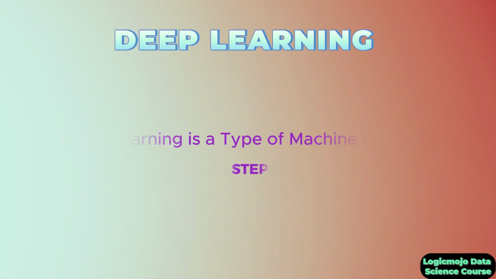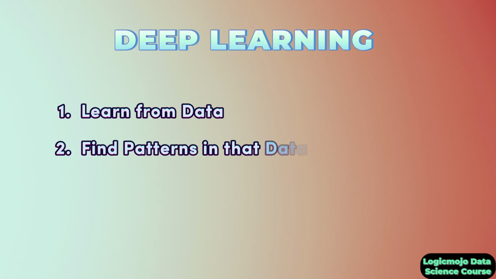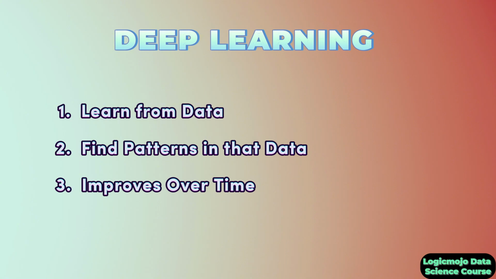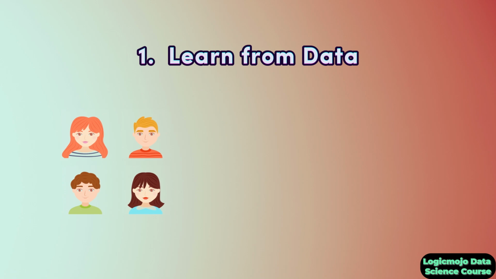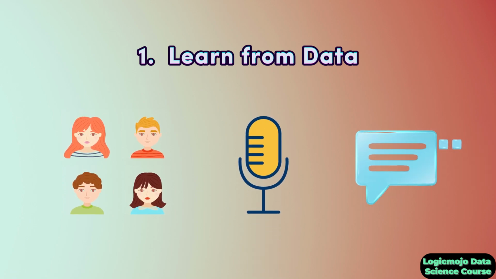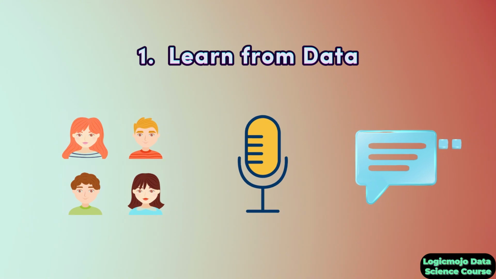What are those steps? The first is learn from data. This is step one. The second step is find patterns in that data. And the third step is improve over time. So let's take an example. Let's say you have step one, which is learn from data in deep learning. It means you are giving a lot of images or sound or text to our machine. So this is the first step, that is, your deep learning system is learning from data.